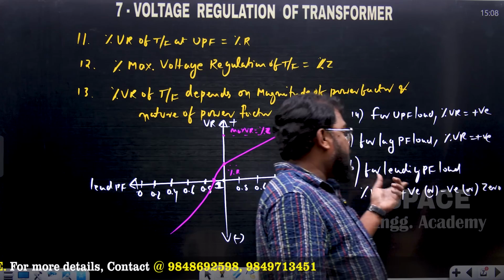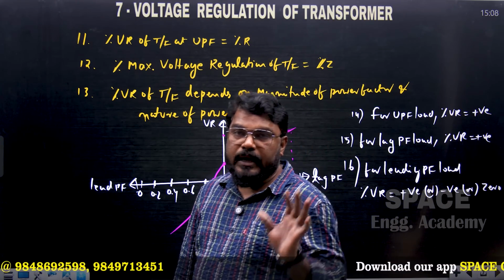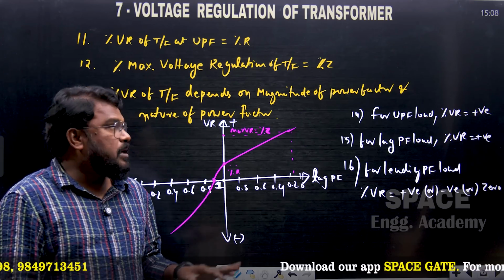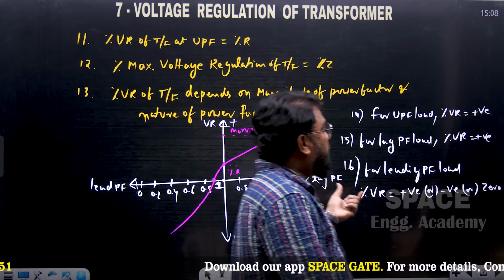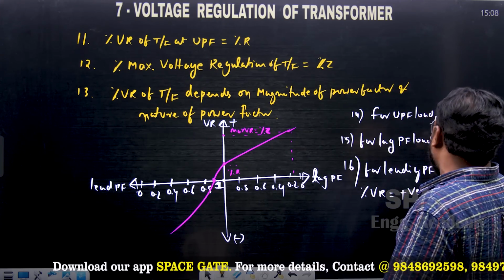For leading power factor load, voltage regulation of the transformer may be positive, negative, or zero. But at unity power factor, the voltage regulation of the transformer is always a positive value only.